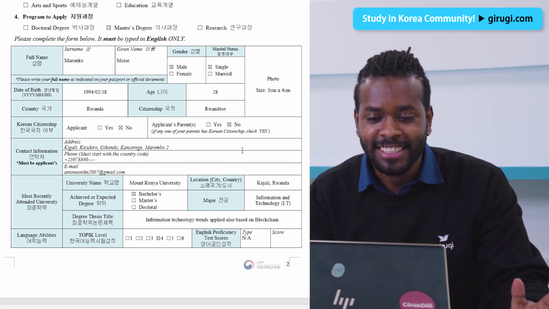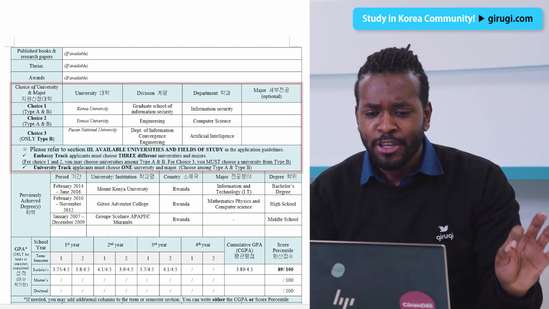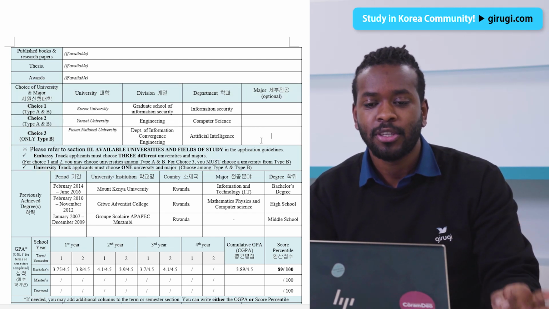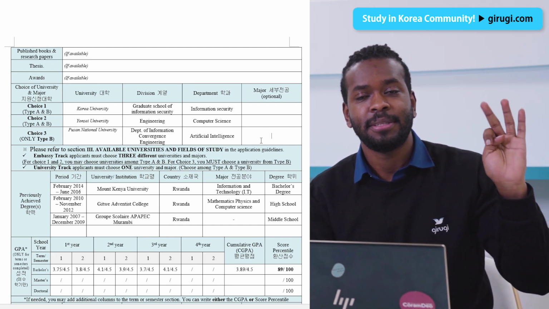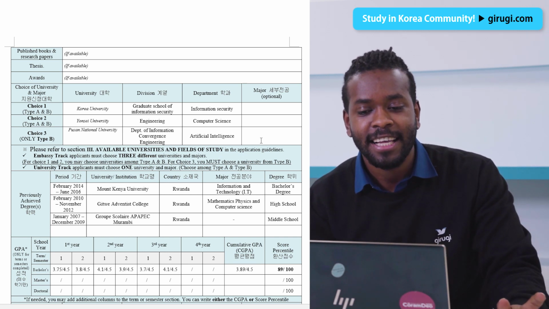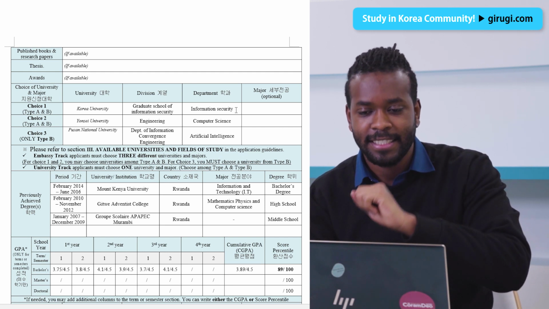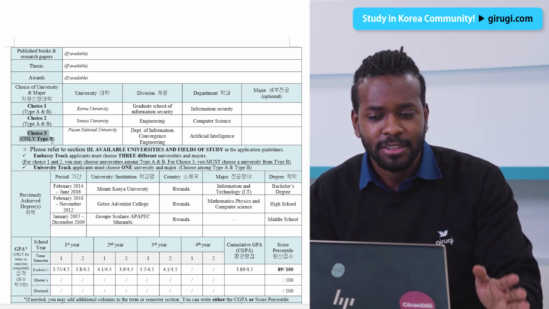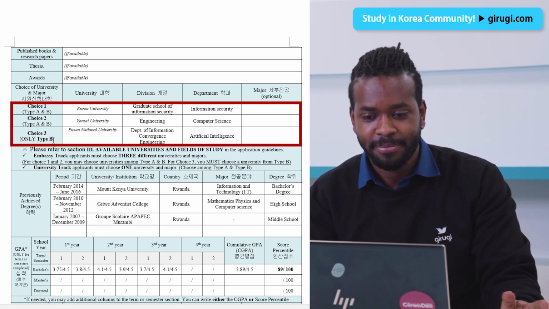Let's take a look at the choice of university and majors here. You should watch this part very carefully. When the notice is announced, the available universities, divisions, departments, and majors will be displayed in an Excel file. Then you have to look at it and decide. And since it's an embassy track, I will write a total of 3 universities, as you can see here.